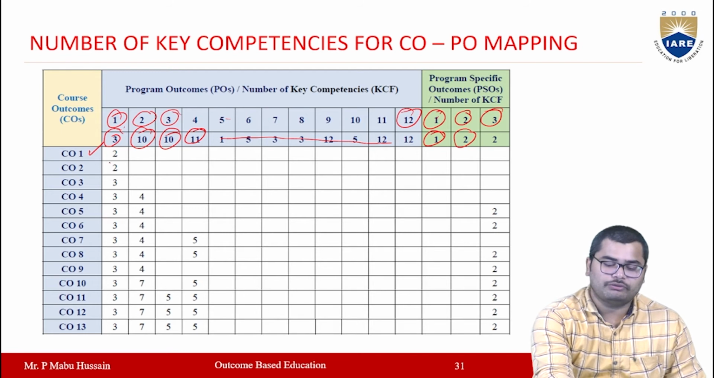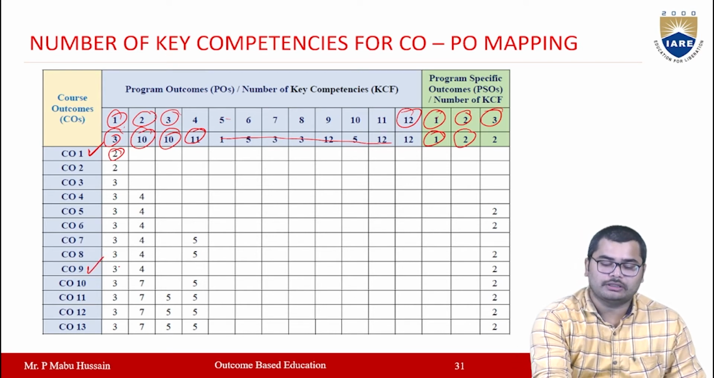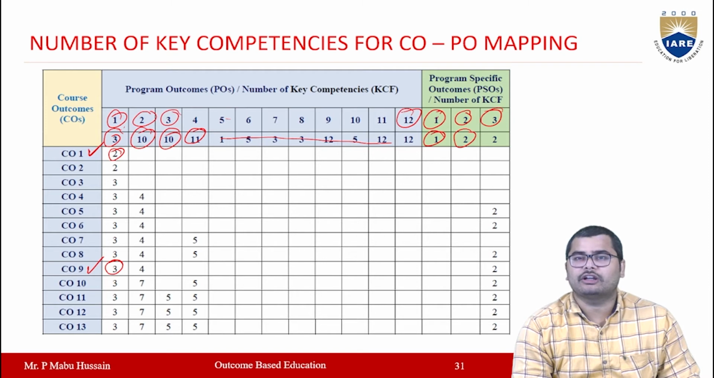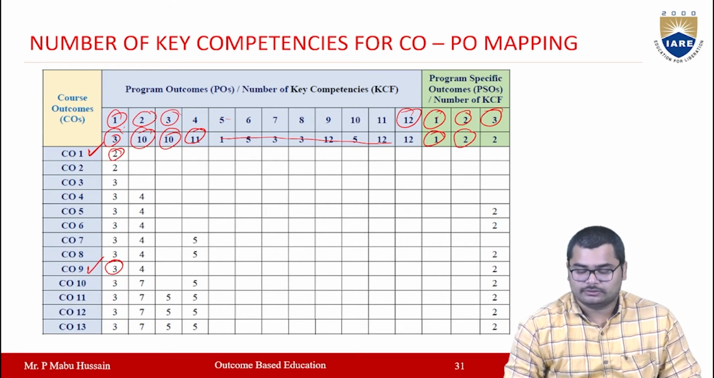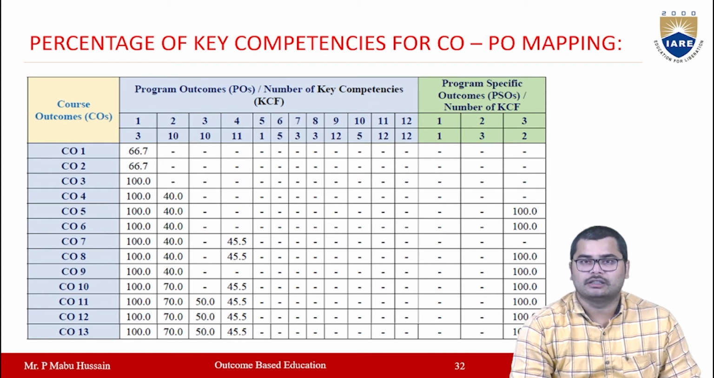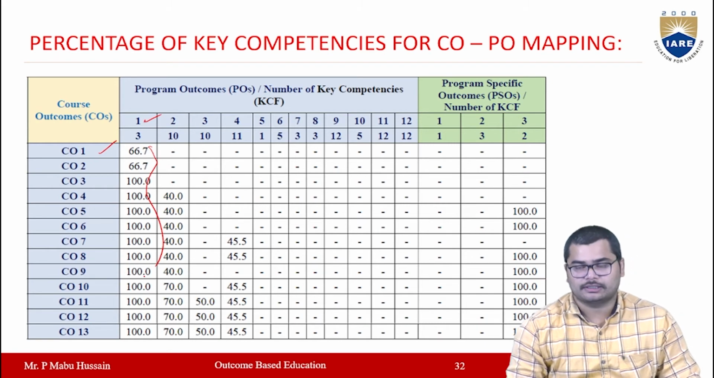Okay, so if you see here, CO1 is mapped with PO1 with 2 competencies, and CO9 is mapped with PO1 with all 3 competencies. So like that, depending upon how many key competencies this particular CO is mapped with, we are representing that particular number in this matrix. Then after this we are converting those key competencies into percentages. Again we are doing one table, with the CO-PO mapping with some percentage of key competencies.